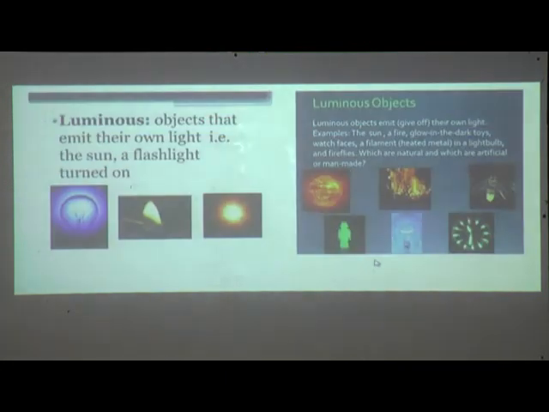Luminous objects that emit their own light include the sun and a flashlight turned on. Here you can see the examples also. Examples: the sun, a fire, glow in the dark toys, watch faces, a filament in a light bulb and fireflies.